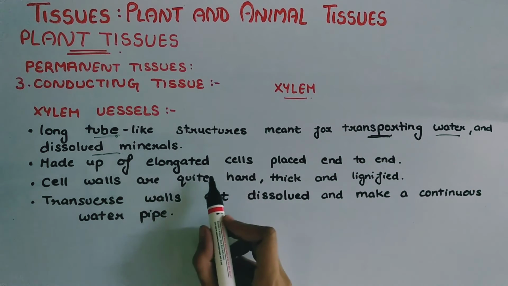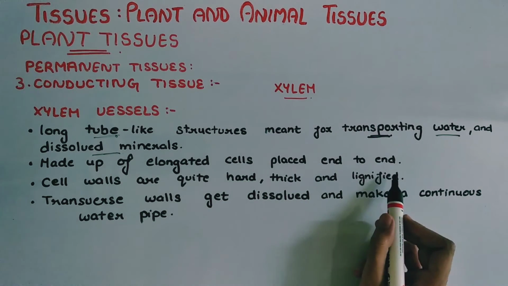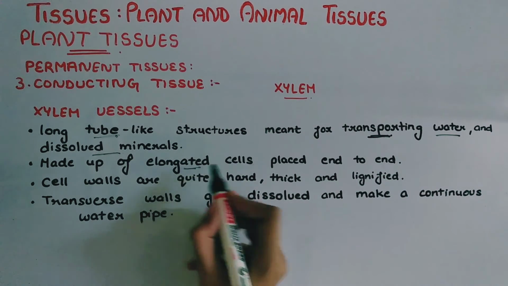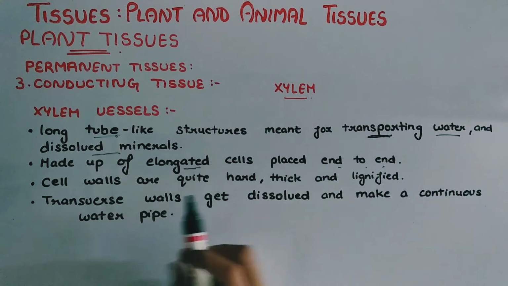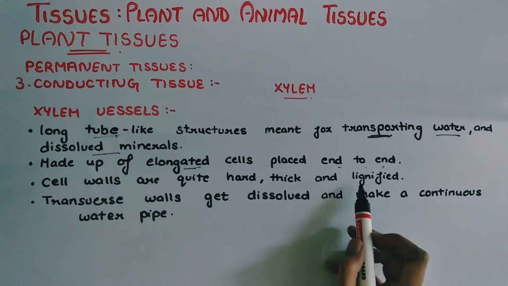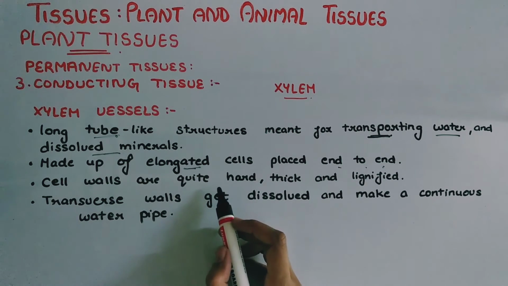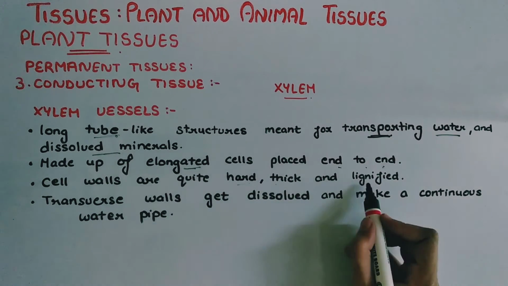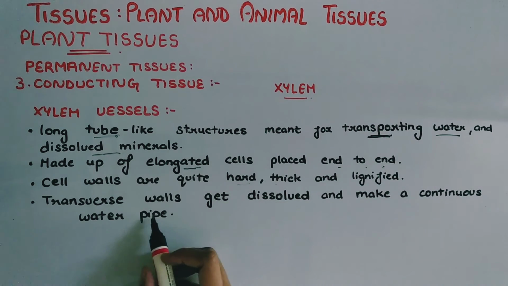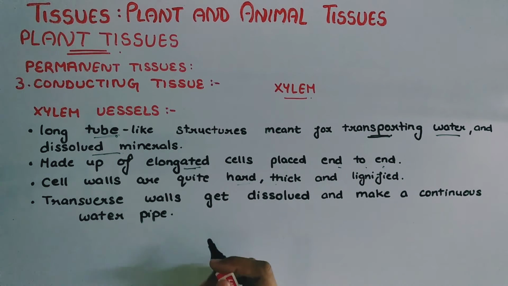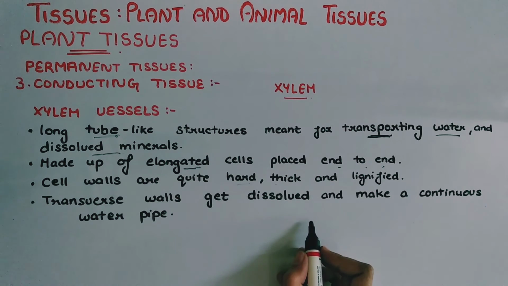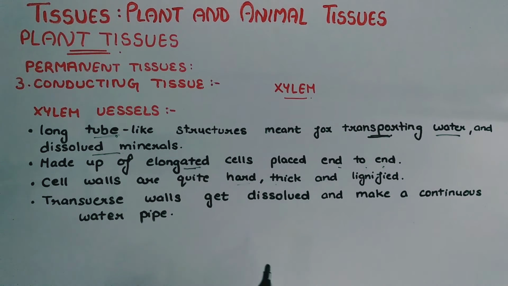Xylem vessels are made up of elongated cells placed end to end. Cell walls are quite hard, thick and lignified. Transverse walls get dissolved and make a continuous water pipe, meaning a tube-like structure. So this is about xylem vessels.